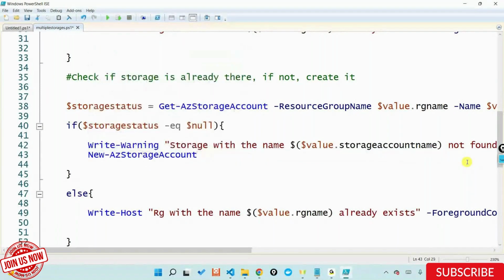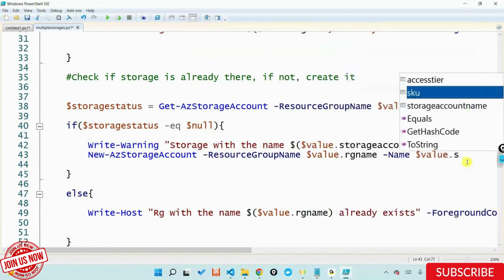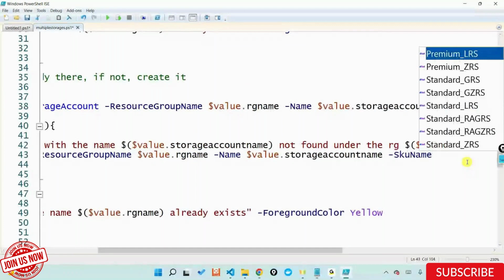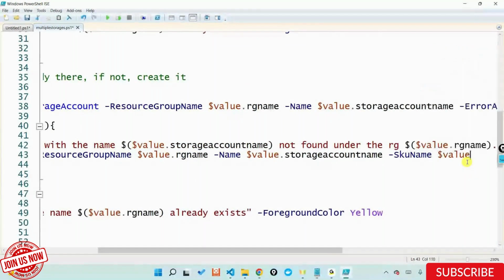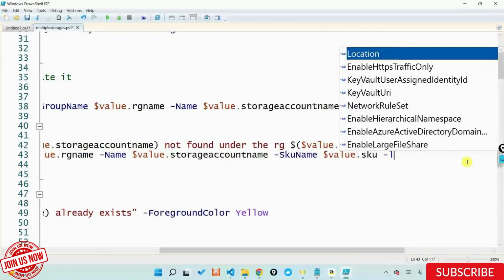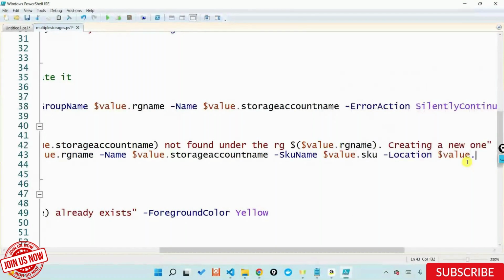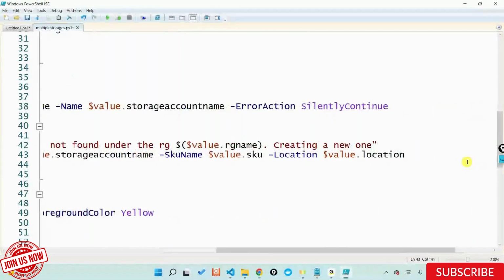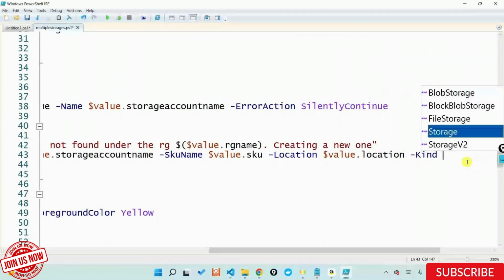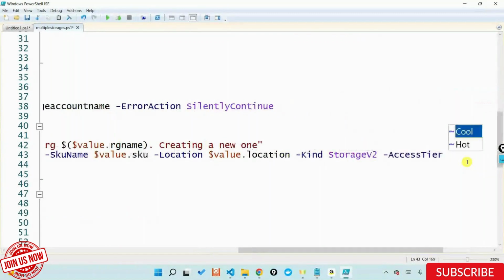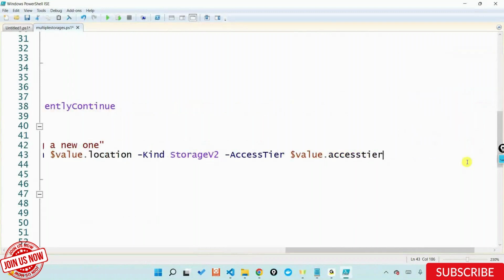This is what I'll do, and I'll say -ResourceGroupName is again $value.RGName. -Name of the storage account is $value.StorageName. -SKU is $value.SKU. -Location is $value.Location. So I'm using the properties of that particular $value to use inside my entire foreach. And for the StorageV2 access tier, I would say $value.AccessTier is something that I can be using. And then the rest, I don't need any properties apart from these ones.